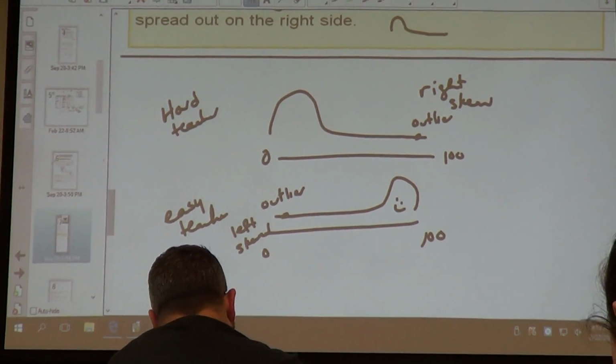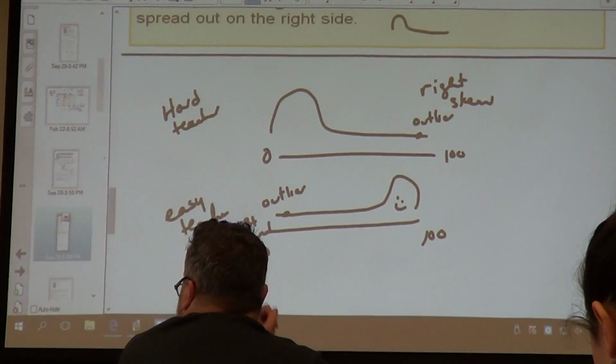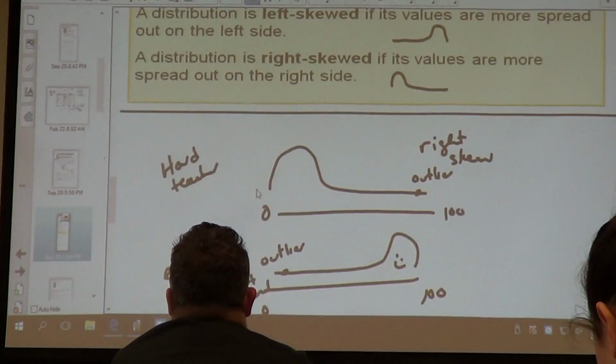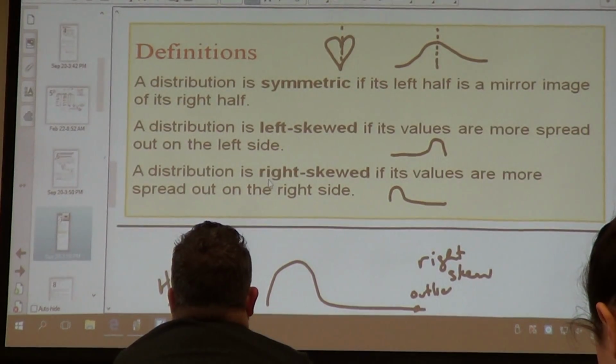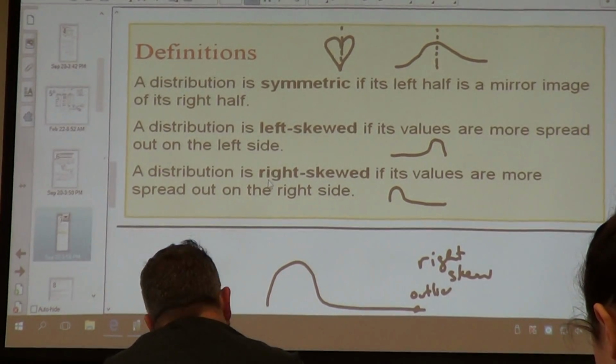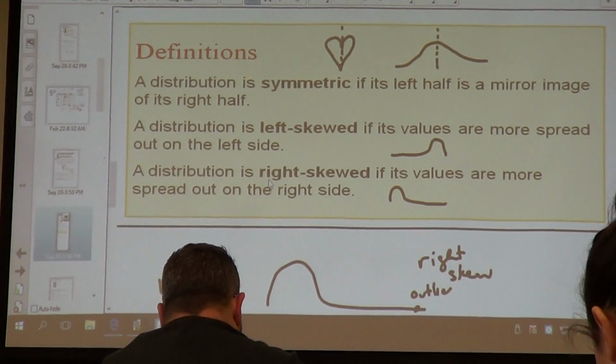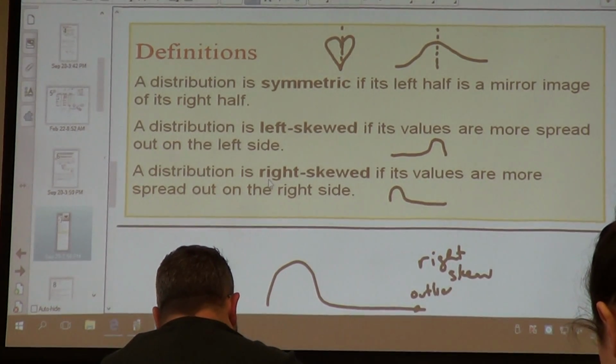We good? So your skewness is where you are. Your skewness is where the outlier is, where the person is outlined, not where the hump is.